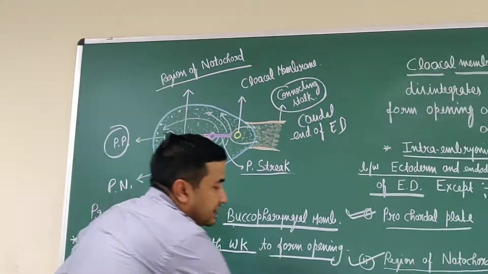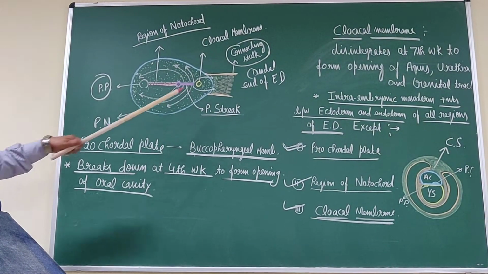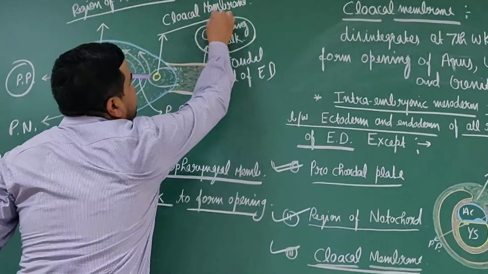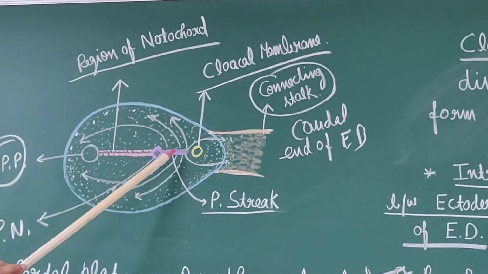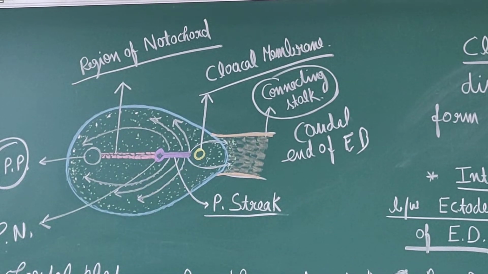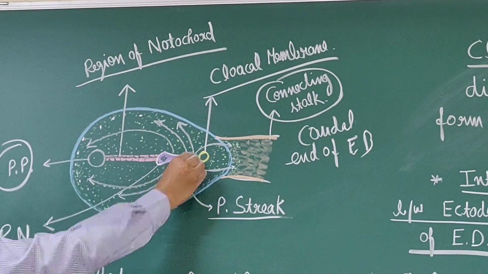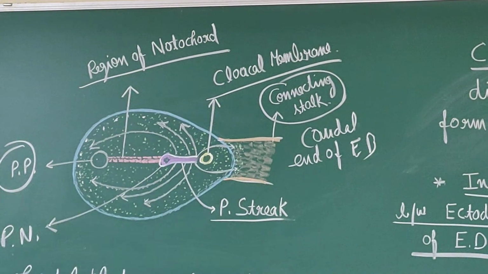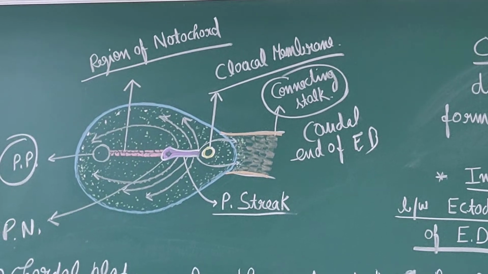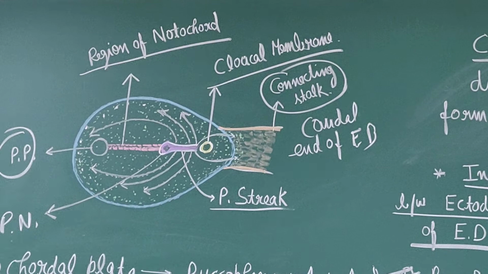Now the next is the cloacal membrane. This cloacal membrane is present caudal to the primitive streak. Caudal to this primitive streak, there is a depression in the epiblast, and this depression is known as the cloacal membrane.